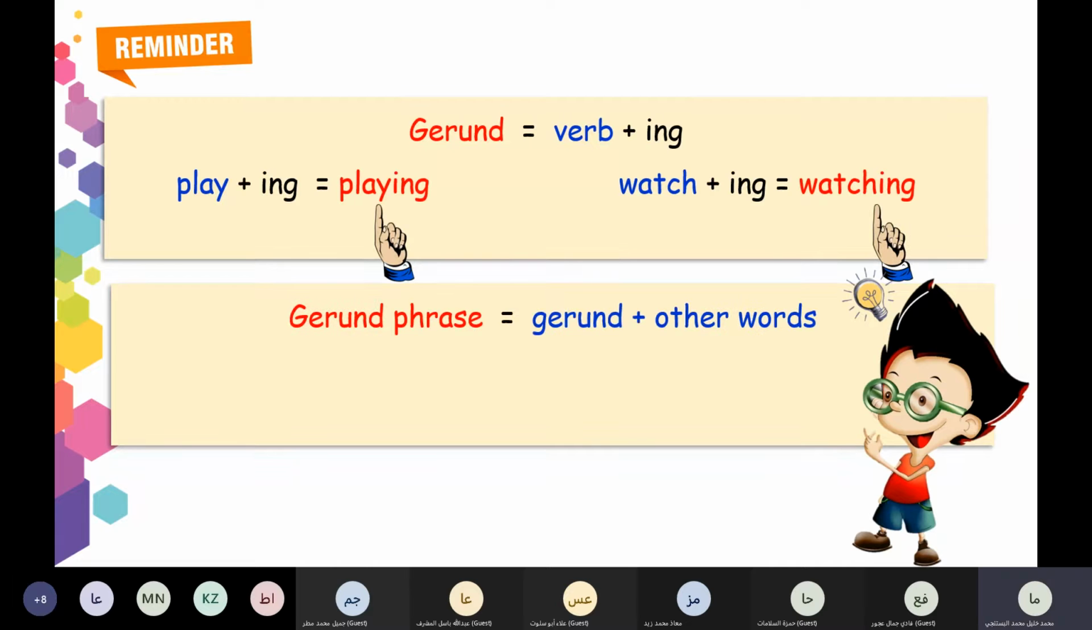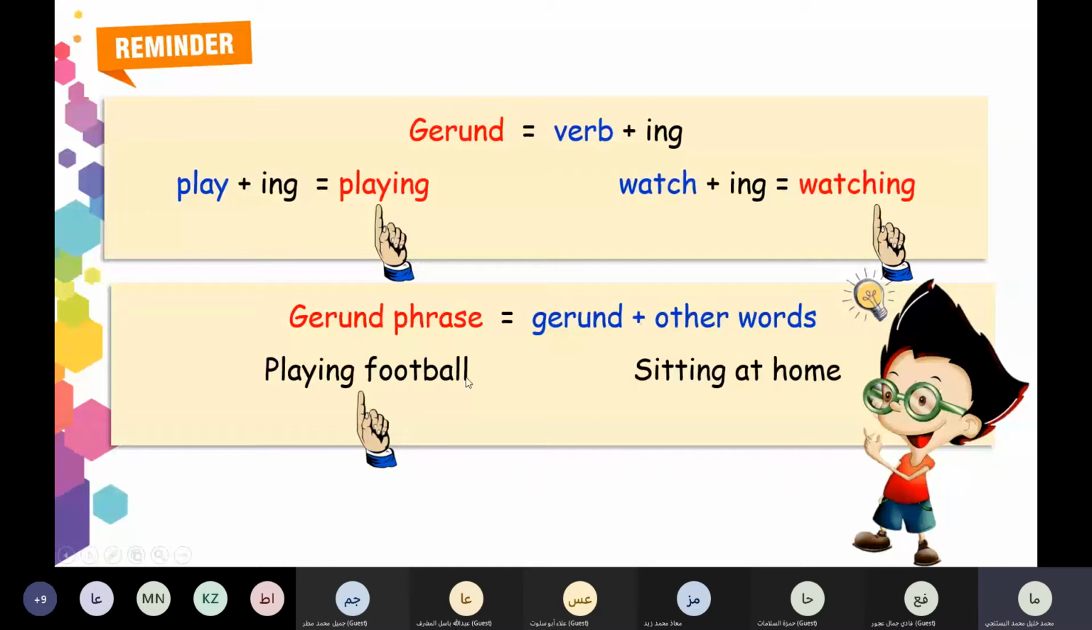Gerund phrase means a gerund with other words. In other words, a verb with ing form with other words. Look at the example, playing football. Here we have a gerund and another word. Playing football is useful. Sitting at home. So you realize this is what we call a gerund phrase, a gerund with other words. So this is about the gerund. I think you studied it before.